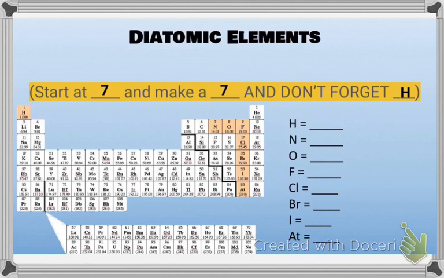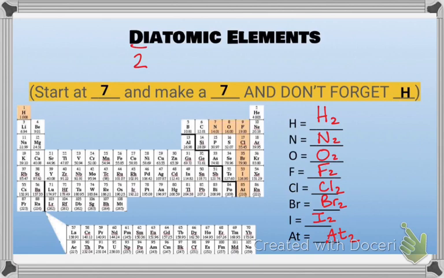So hydrogen is going to be written as H2. Nitrogen's going to be N2. Oxygen's O2. Fluorine is F2, chlorine is Cl2, Br2, I2, and At2. Again, diatomic means 2. And that's all for diatomics.